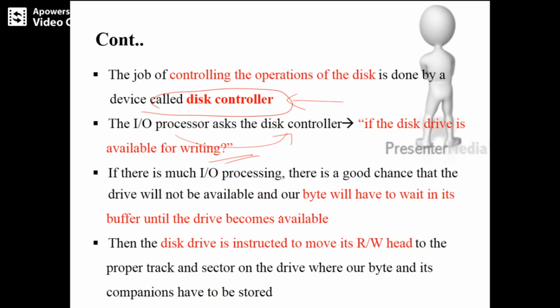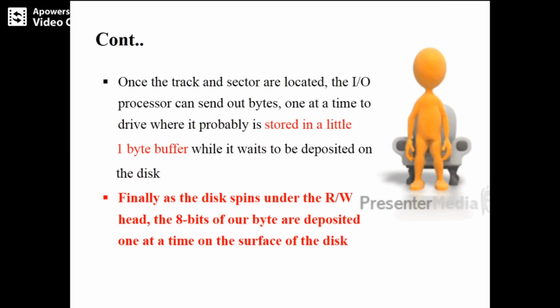Then the disk drive is instructed to move its read-write head to the proper track and sector on the drive where our byte and its companions have to be stored. Then you store your byte onto that particular sector.